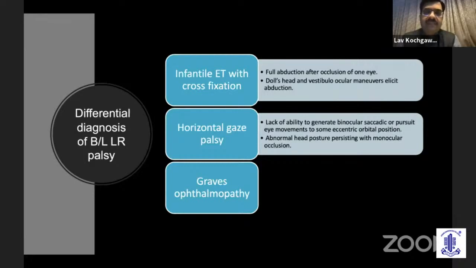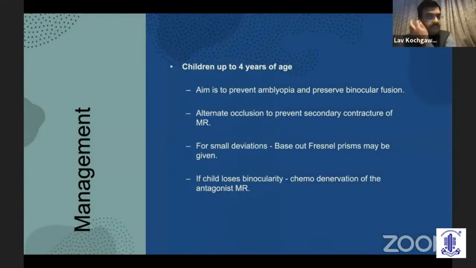Horizontal gaze palsies, again, show a lack of ability to generate binocular saccadic and pursuit movements to some eccentric orbital position, and abnormal head posture will persist on monocular occlusion. Graves ophthalmopathy, again, the history of thyroid will be there, and forced duction tests.